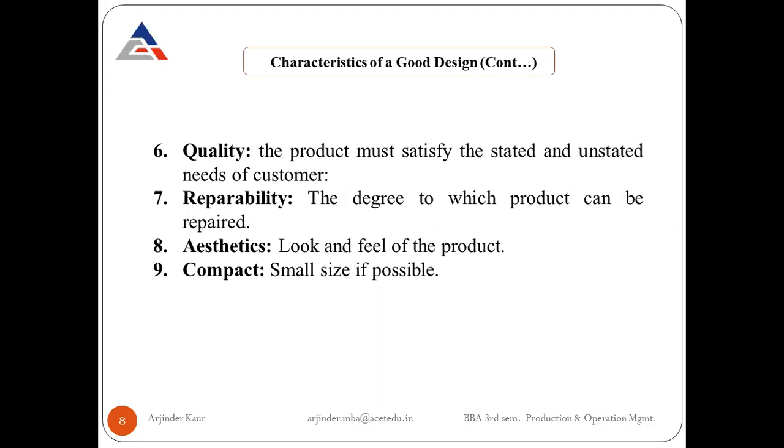And nowadays, you may see a desktop or a laptop, and now we have palmtop tabs. That is how we can make a product compact in size. The same product that was earlier available in a large size can be made in a smaller size. However, this is not possible for each and every product.